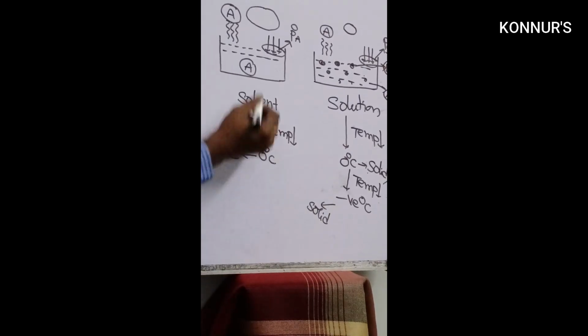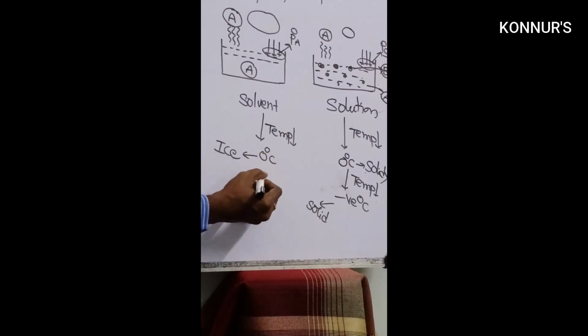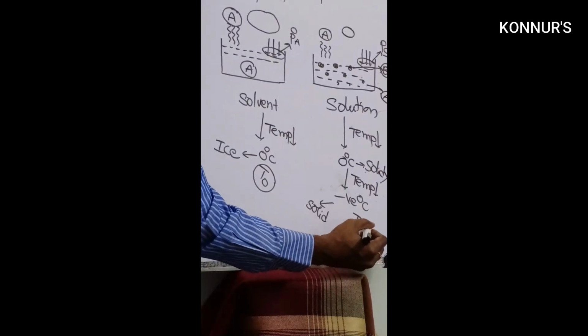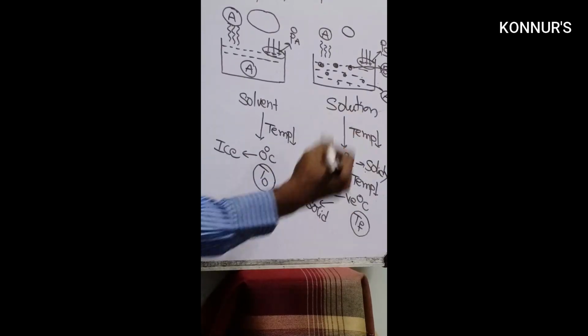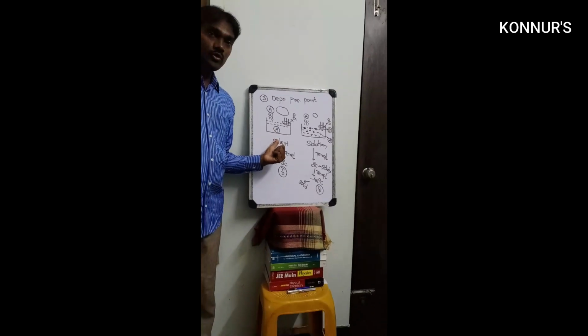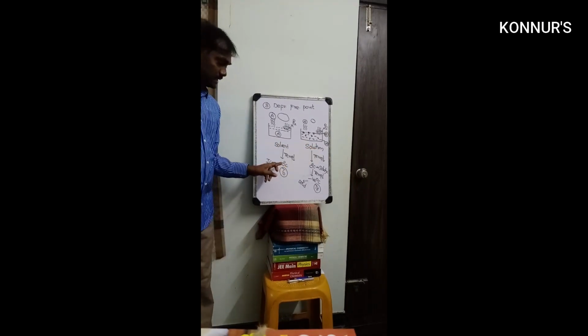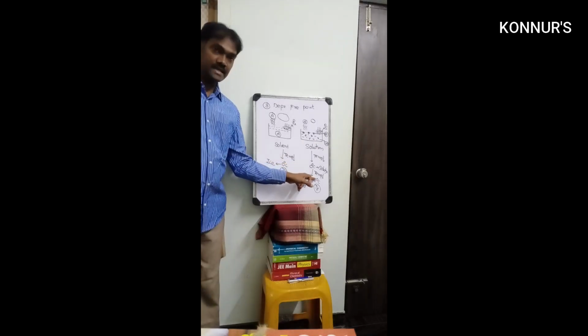We take the freezing point of the pure solvent as T0. For the solution, the freezing point is TF. When we move from solvent to solution, the freezing point decreases.